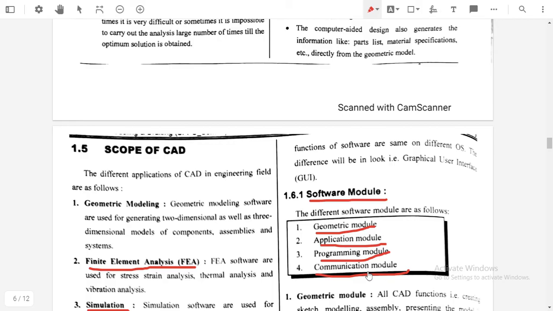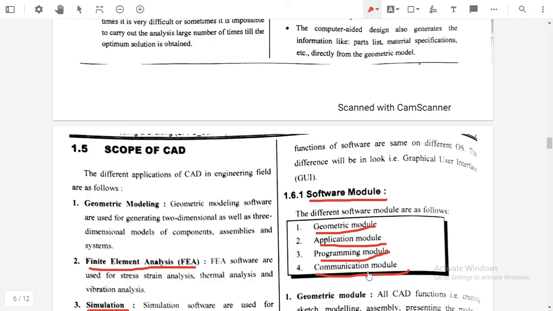So the first one is the geometrical module. It includes all the sketches, 2-dimensional model, 3-dimensional model, presentation of the model, different views of the model, drawing of the model, printing, and export of the model. All these things are included in a geometrical module. The next one is the application module, the next part after the geometrical module.